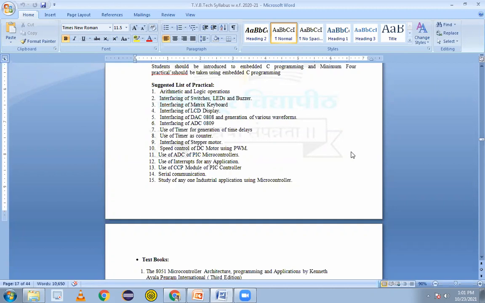Then we have a second interfacing of the DAC 0808 to generate various waveforms. If we talk about the controller, the function is input, taking digital data always. And the output of the controller also: if you observe, the 4 ports are there, and the data on each port pin is always going to be digital. So if you require any signal, maybe a square wave, sine wave, triangular wave, these signals are going to be analog ones. So we need an additional device that is called a digital to analog converter. So in case of 8051, we don't have an on-chip DAC, but in case of higher controllers, it is available.